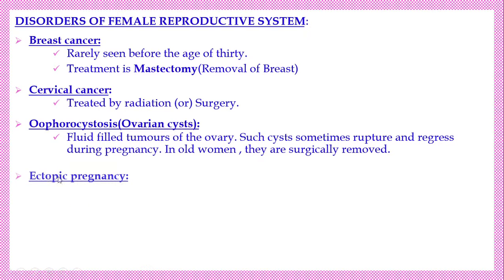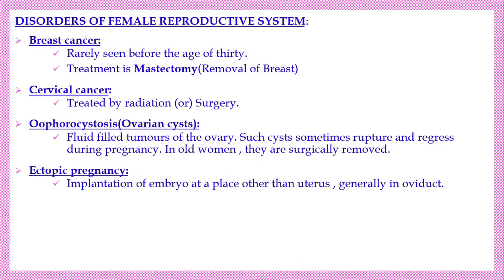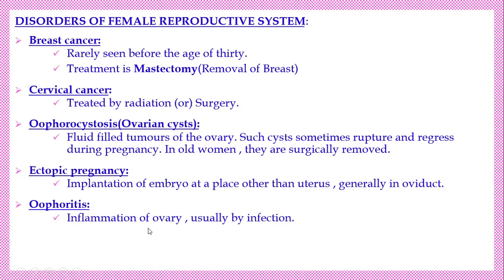Okay, next one, ectopic pregnancy. Normally the fertilized embryo is implanted in the uterus where it develops. Sometimes the implantation of the embryo takes place other than the uterus, most probably in the fallopian tube நடக்கலாம். That is called an ectopic pregnancy. Implantation of the embryo outside of the uterus, mostly in the oviduct, that means the fallopian tube, நடந்துரும்.